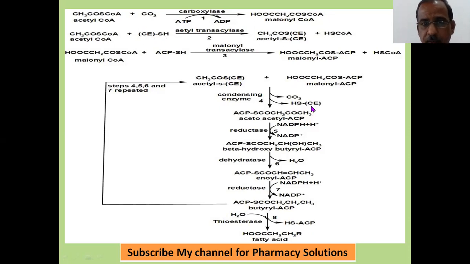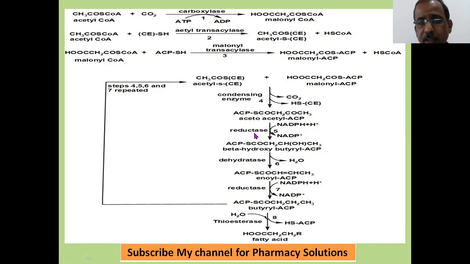This is liberated. Okay. So when this C is removed, and CO2 is removed, and H is removed, what is remaining? CH2. This CH2 is here, CH2 CO-S-ACP is here. So to this, what you are attaching? The only remaining molecule is CH3CO. So COCH3 is attached here. So it will form acetoacetyl ACP.